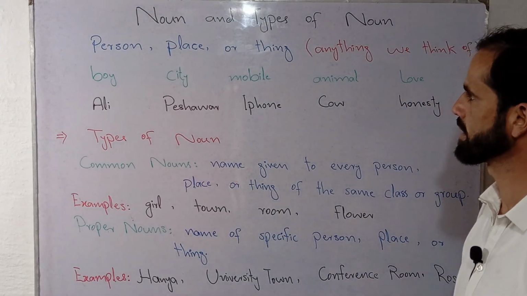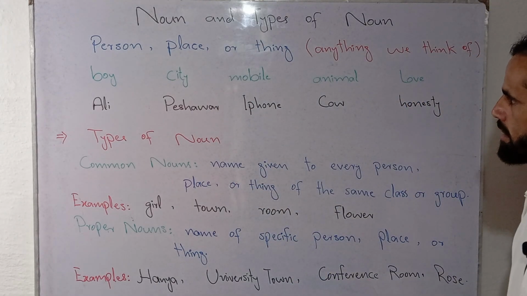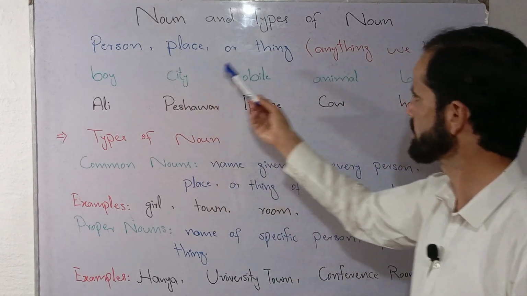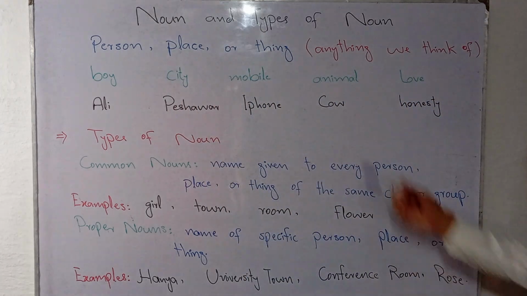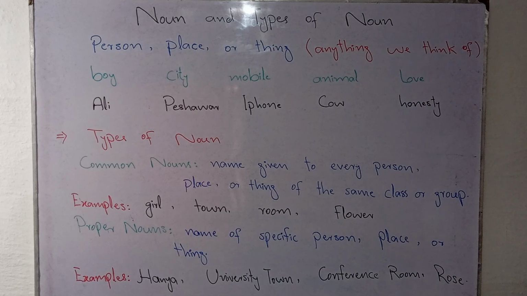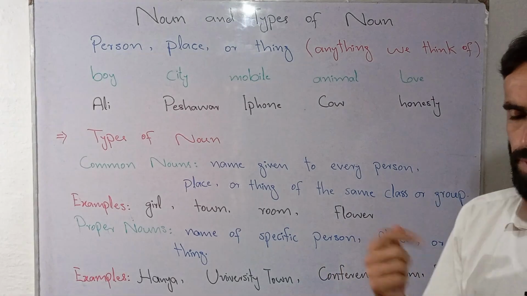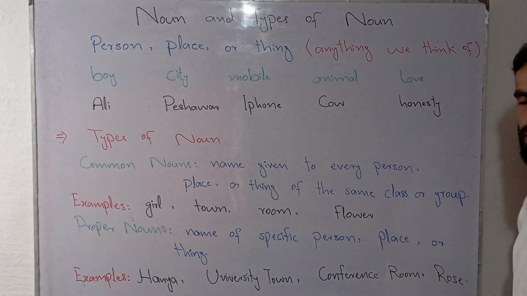So what are nouns? In this class we are going to discuss that nouns may refer to persons, places or things, where thing means anything that we can think of. Let's suppose there are some abstract ideas that exist in our mental dictionary or in our psyche.